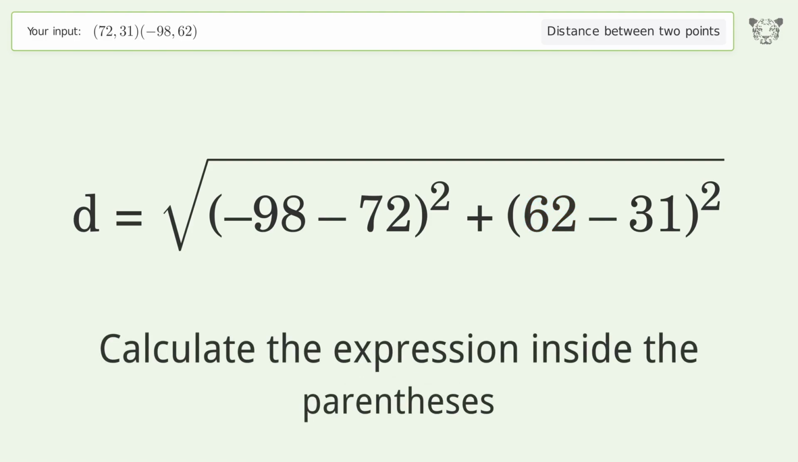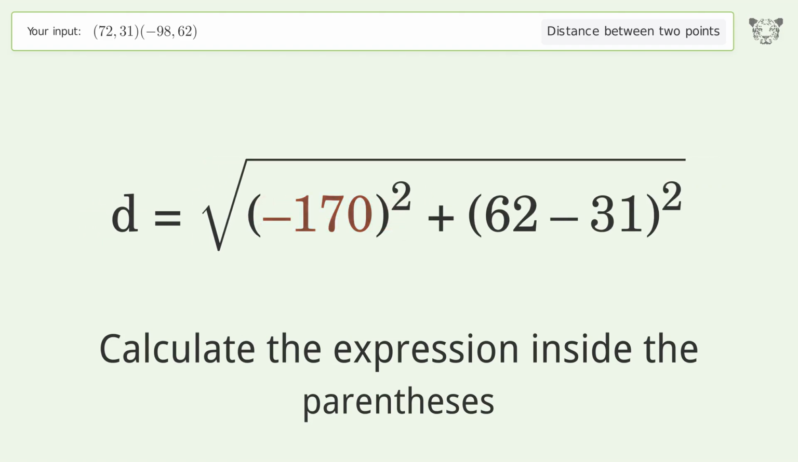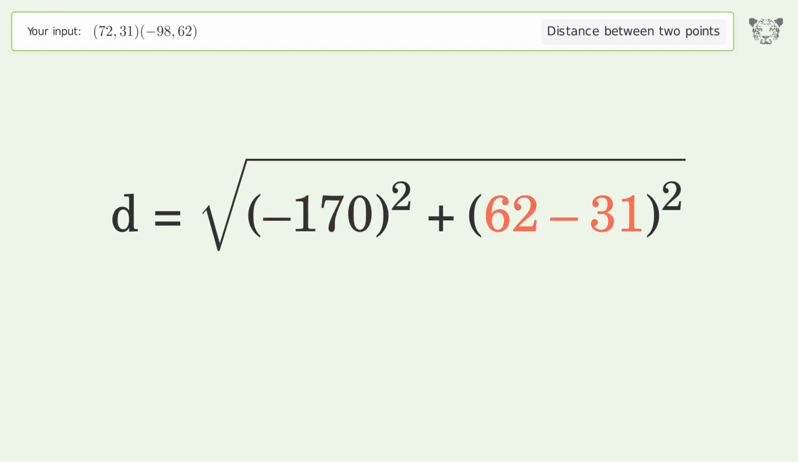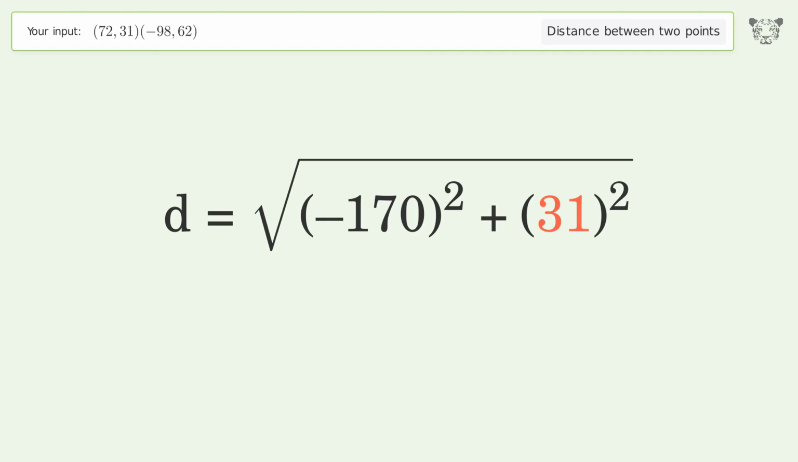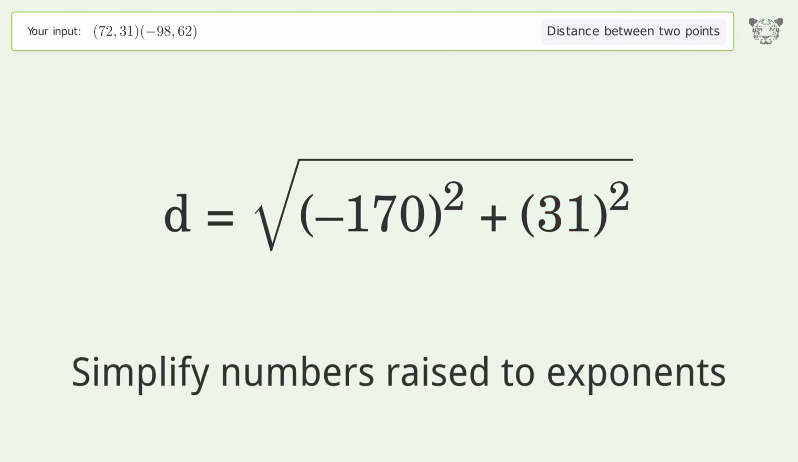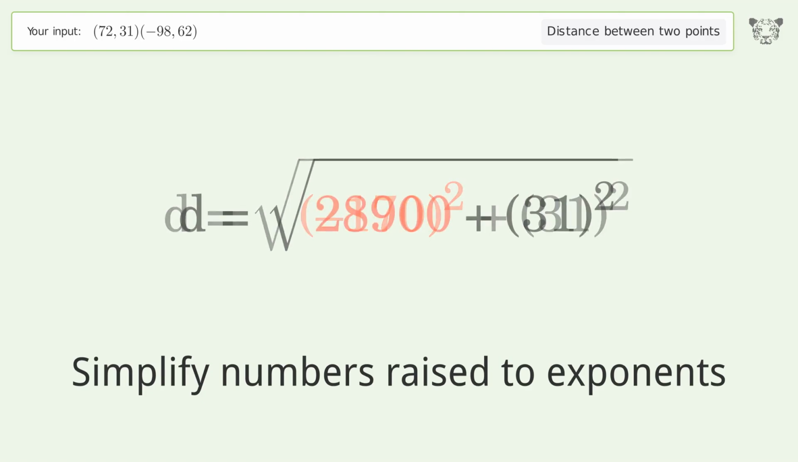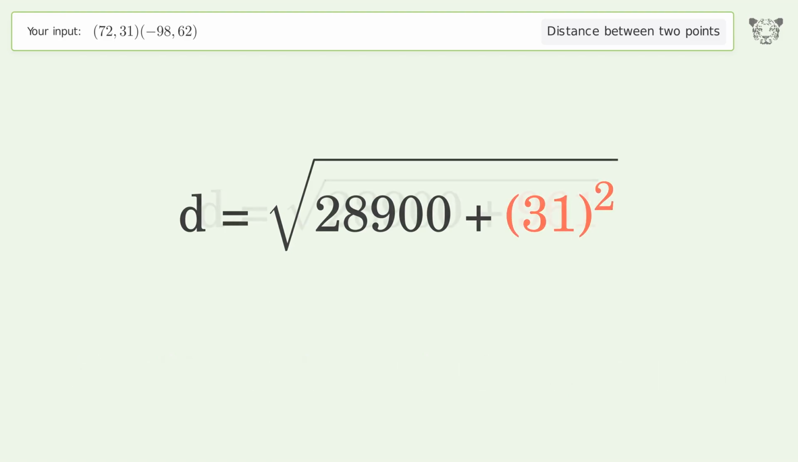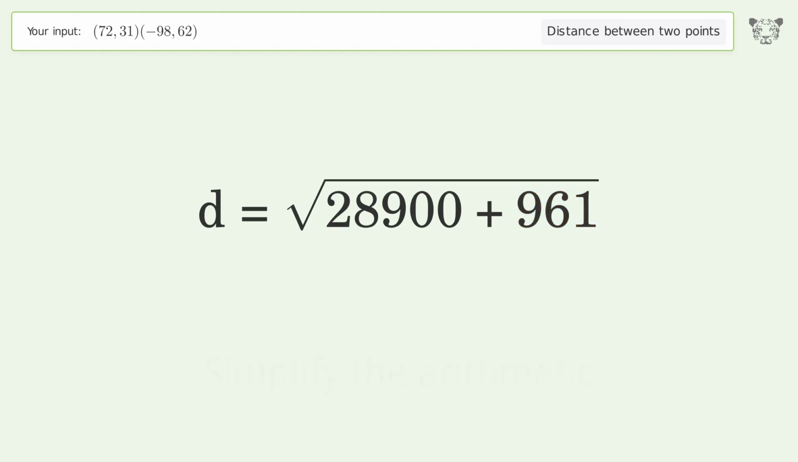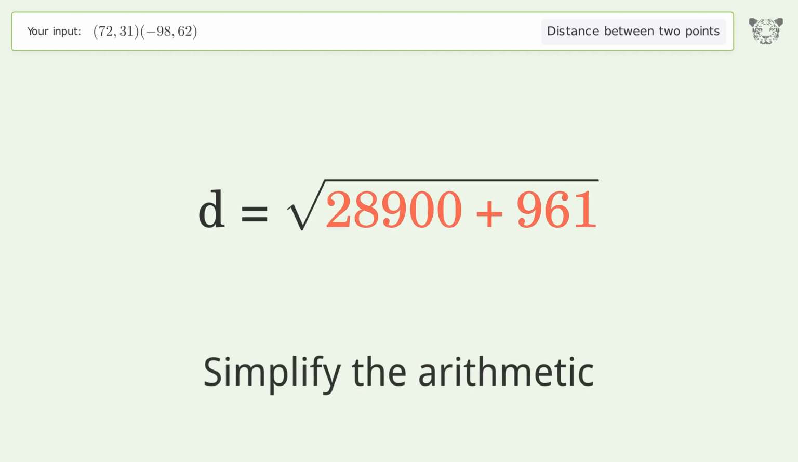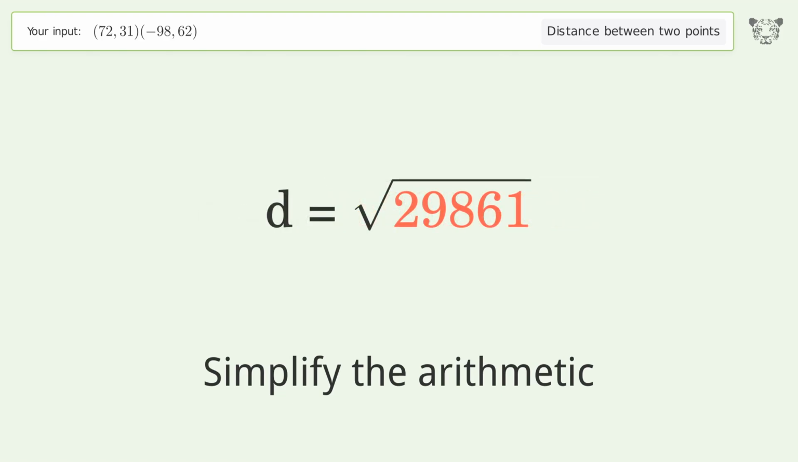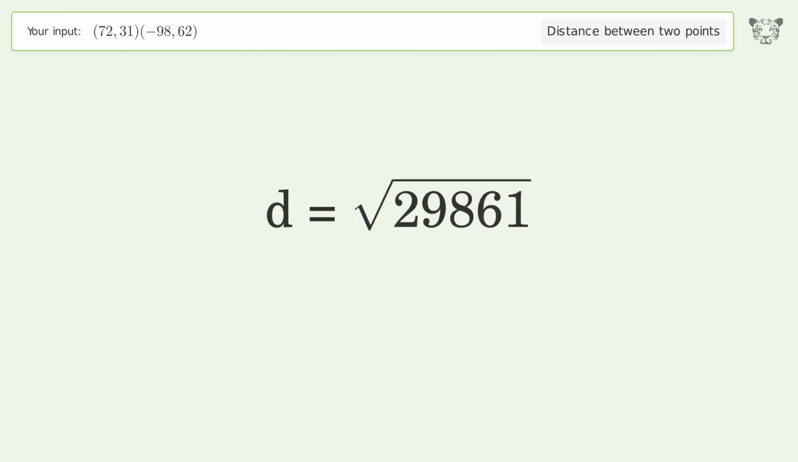Calculate the expression inside the parentheses. Simplify numbers raised to exponents. Simplify the arithmetic. And so the distance between the 2 points is the square root of 29,861, or 172.803.